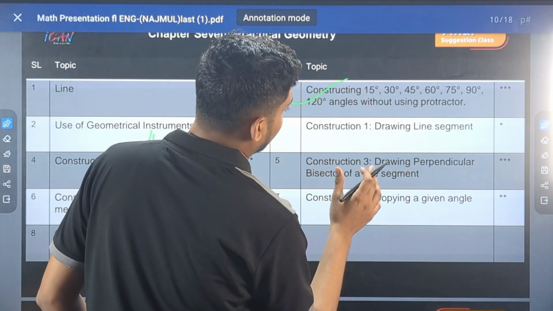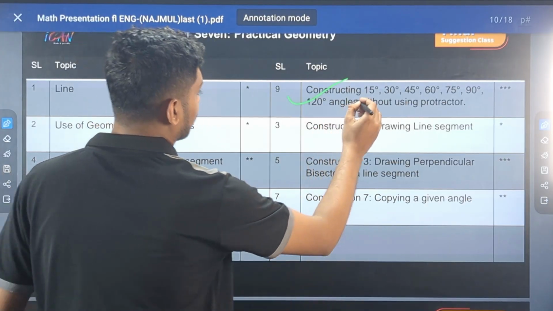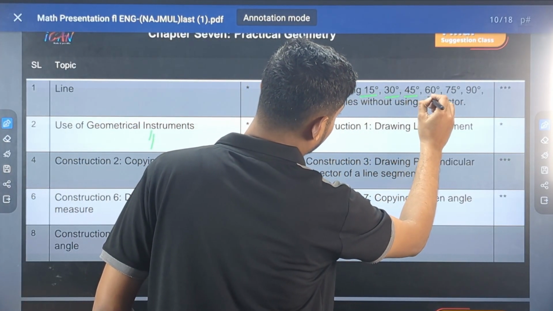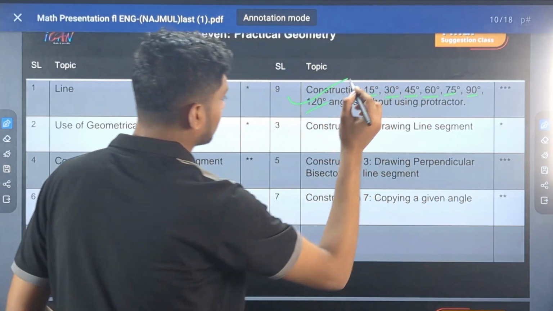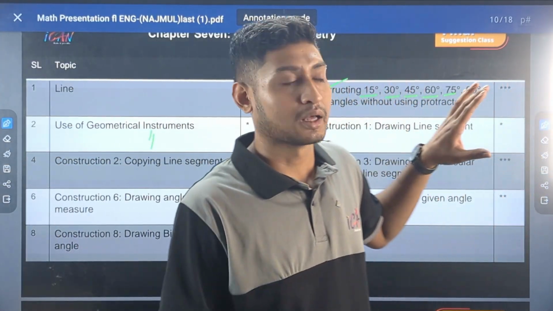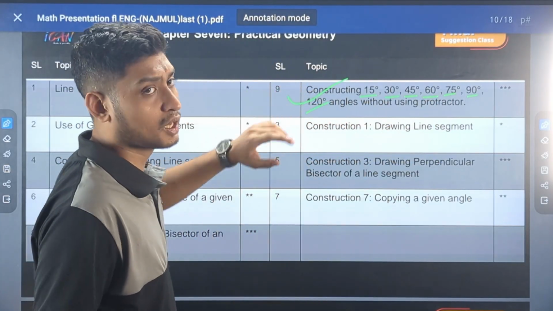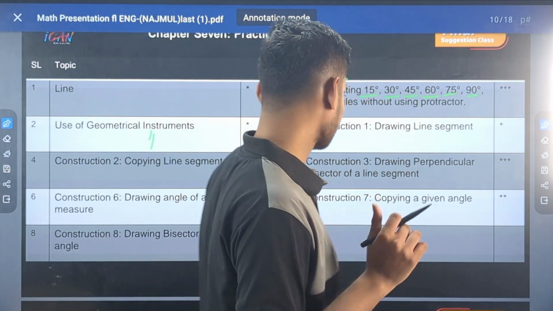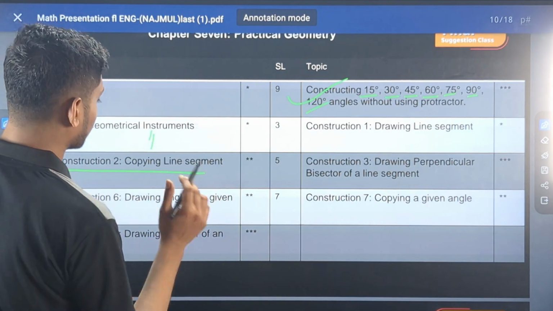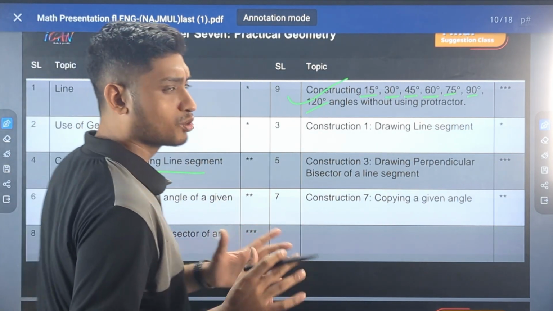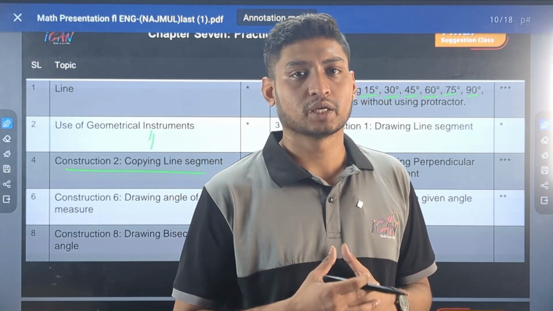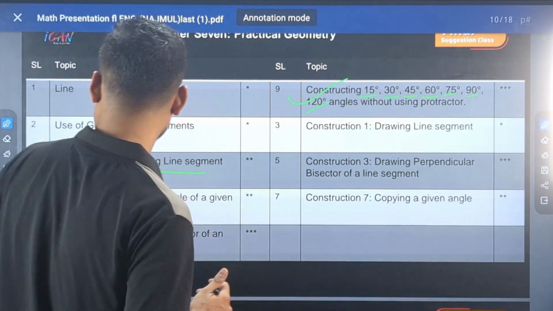Constructing angles without a protractor. You have to construct a 15-degree angle, 30-degree angle, 45-degree angle, 60-degree, 75, 90, 120. Some of these are given in the construction of that chapter, and others are given in the activity inside the chapter. Besides, there are some topics which you should know, okay? And you should have a very good idea about all those constructions, because even if you go to higher classes, you need to know the basics of geometry.